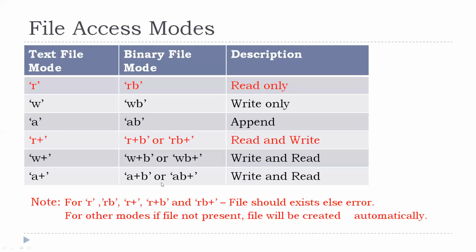A plus B or AB plus stands for read and write in binary, that is, you are going to append with respect to the last one. Even if the file is not present, the file would be created either for append or for write. With respect to write, if you have content already, the previous content would get erased automatically.